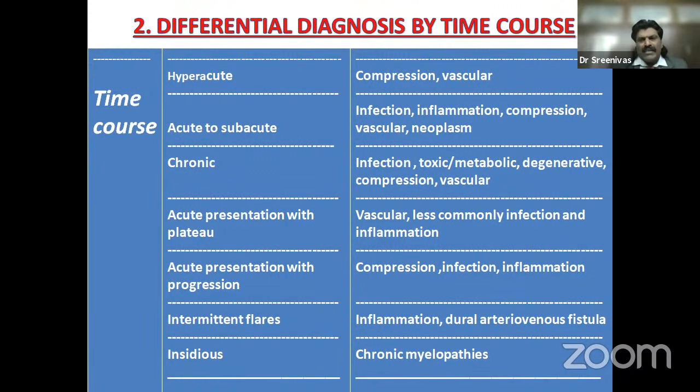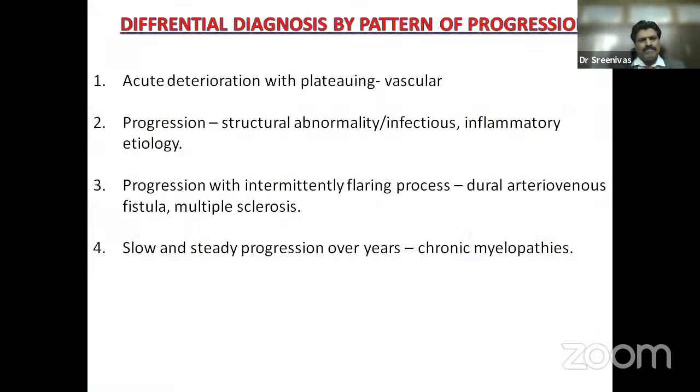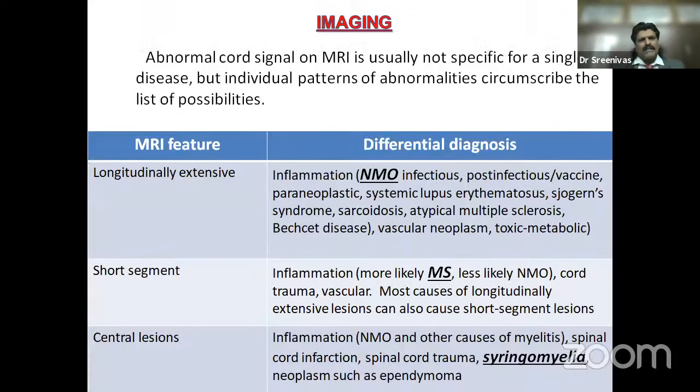Intermittent flares: inflammation, multiple sclerosis, dural arteriovenous fistula, especially when they have increased symptoms due to change in posture or Valsalva maneuver. Insidious chronic myelopathies. So acute deterioration with plateauing, think of vascular. Progression, structural abnormality, infectious, inflammatory etiology. Progression with an intermittently flaring process, think of dural arteriovenous fistula or multiple sclerosis. Slow and steady progression over years, think of chronic myelopathies.